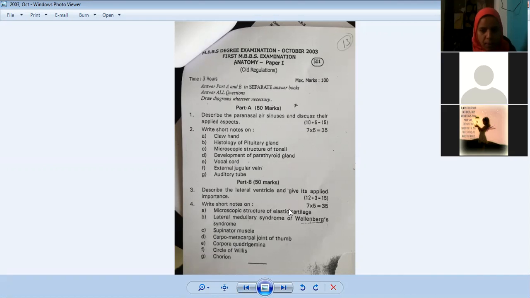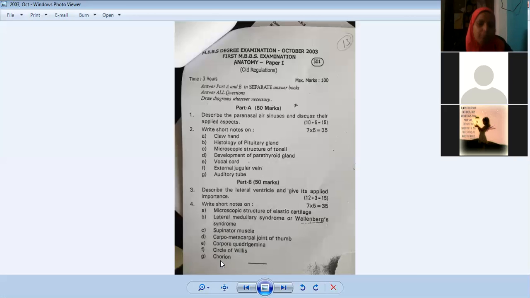Just refer once. Elastic cartilage: what are the features we see in elastic cartilage? What is the outermost covering? Perichondrium. Below that we will see elastin fibers running in various directions. Then we have the chondrocytes. In hyaline cartilage, the chondrocytes are in the form of cell nests, whereas here you do not find nests; they are seen individually here and there. In between them, you will see collagen fibers and elastin fibers.